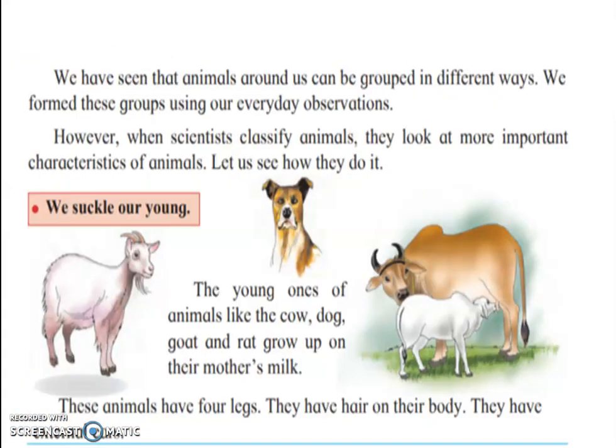Okay, next point we will see is that all these animals are categorized by their characteristics. They are classified into 5 major groups. Okay, we will start with the first, that is we suckle our young. The young ones of animals like the cow, dog, goat, rat grow up on their mother's milk. These animals have 4 legs, they have hair on their body, they have external ears. Now the first category is we suckle our young ones.